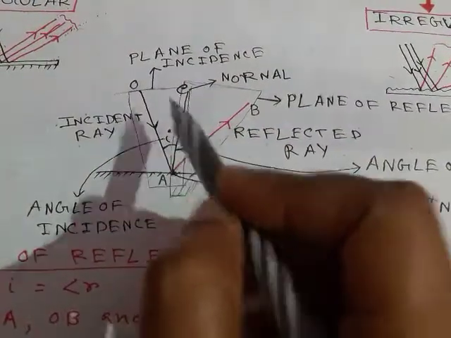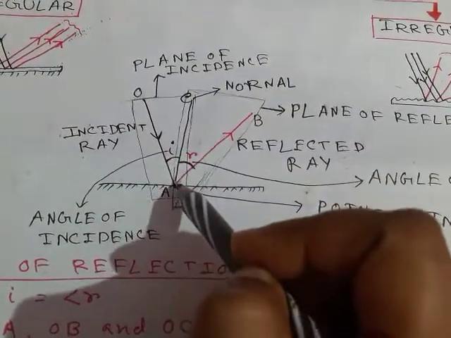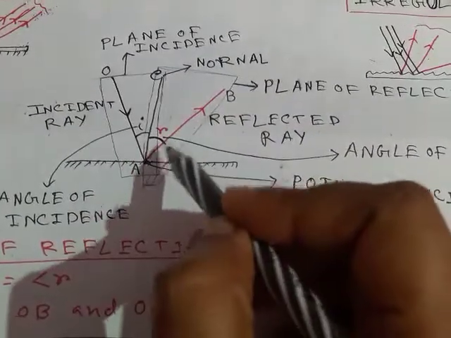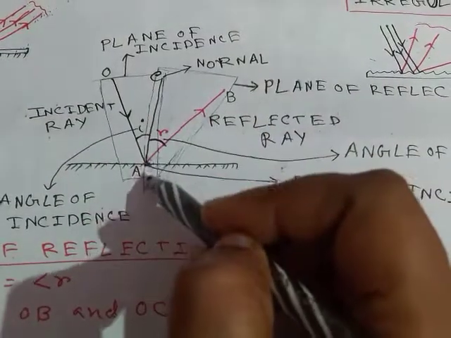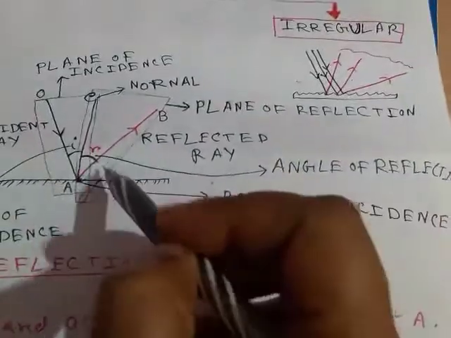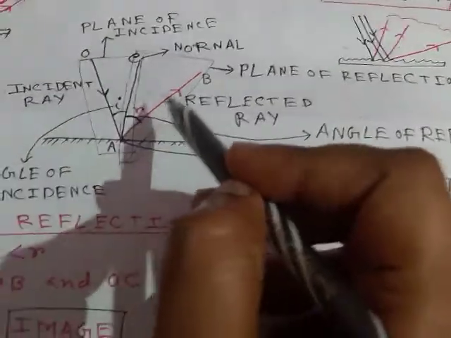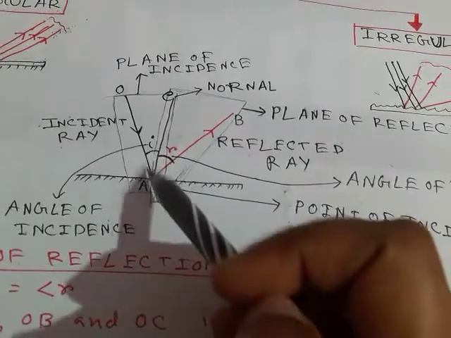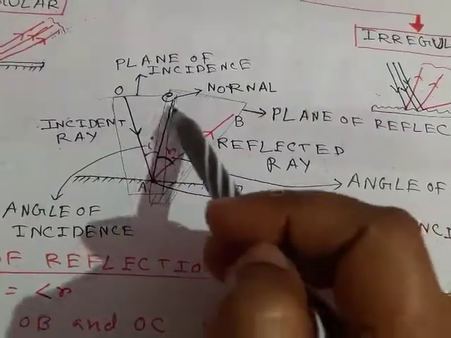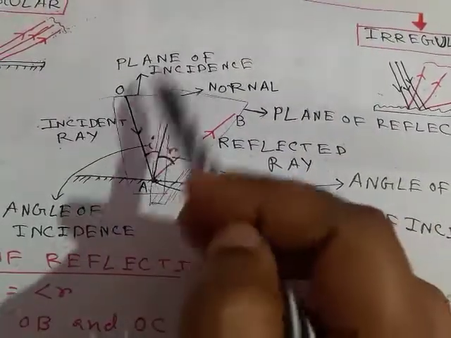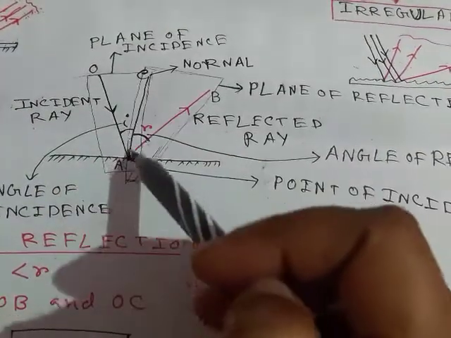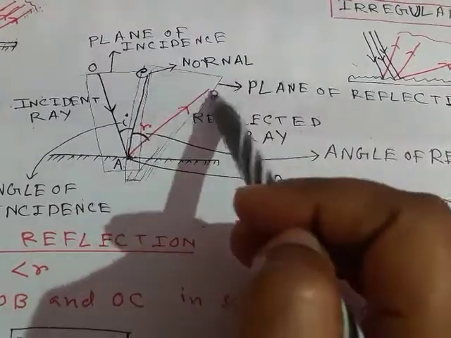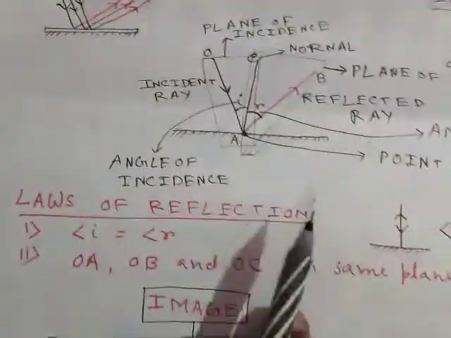And the angle between the incident ray and the normal, that is called angle of incidence, given by small i. The angle between the reflected ray and the normal, that is called angle of reflection, given by small r. And the plane containing the incident ray and the normal, that is called the plane of incidence. And the plane containing the normal and the reflected ray, that is this plane, is called the plane of reflection.